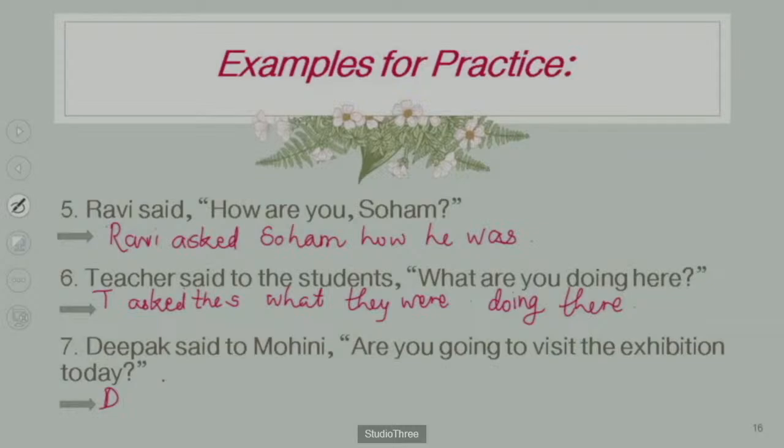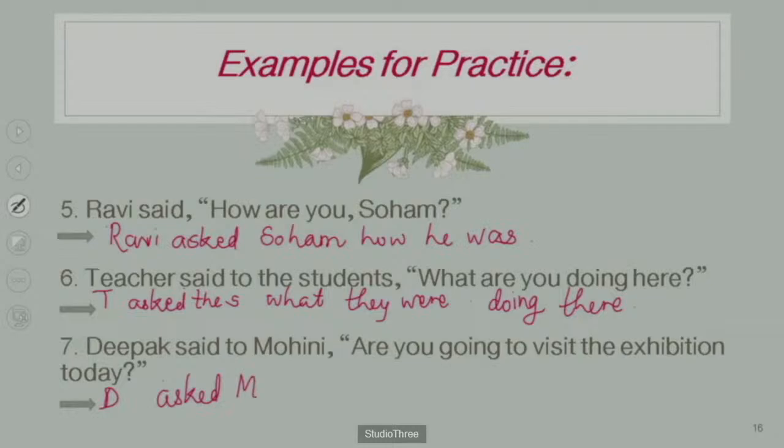"Deepak told." Is it correct? No, because I'm testing your alertness here. Deepak asked Mohini. M for Mohini.